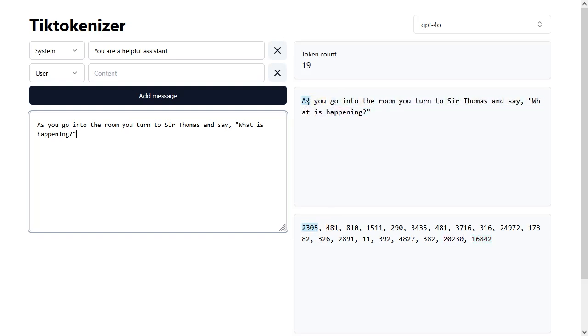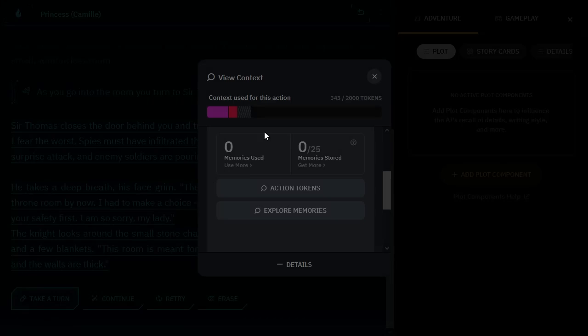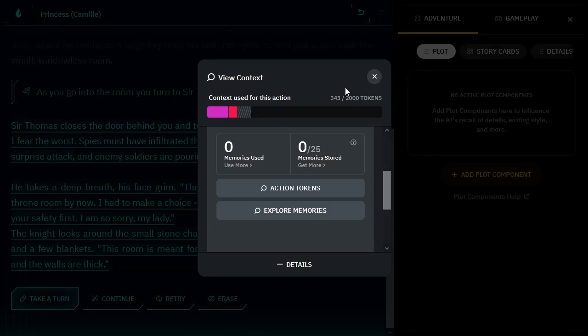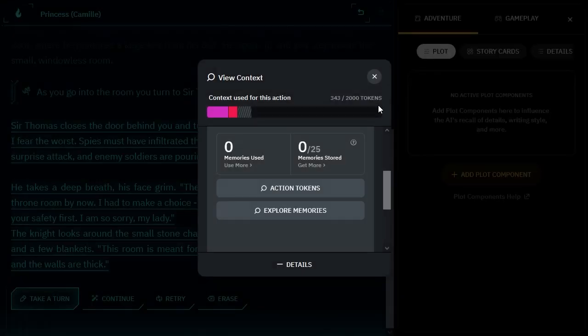As is 2305. So yeah, I don't understand this in any shape, way, or form. If you guys do, hey, more power to you. So that's what it's talking about, the tokens. Like I said, right now, we don't have a lot of story. We're only sending 343. You can also look at explored memories. We don't have any right now, so it'll kind of be blank. But you can look at the timeline, the relevance, and see things that are unused.